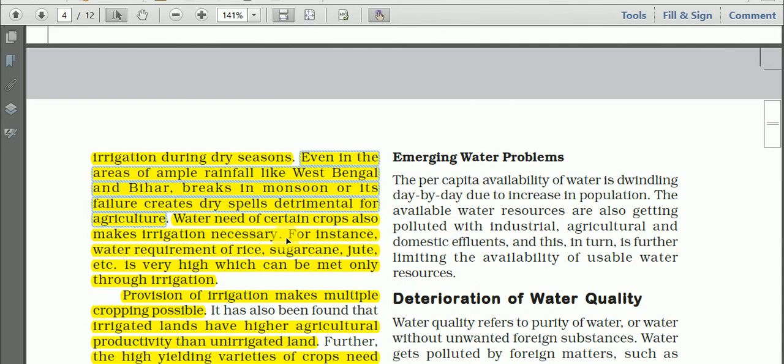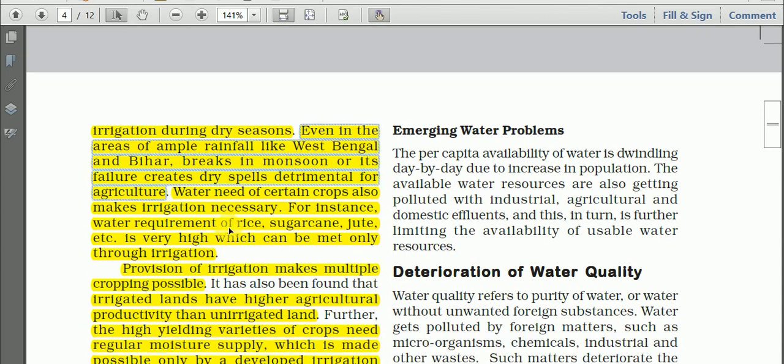And so there is an alternate wet spell and dry spell, and sometimes there is failure of the monsoons also, maybe because of the El Nino phenomenon. And all these are very much detrimental, means harmful, for agriculture. When the monsoon fails, then Indian agriculture also may fail, or maybe due to a very long dry spell, the crops in India may fail, and that is why we need irrigation.